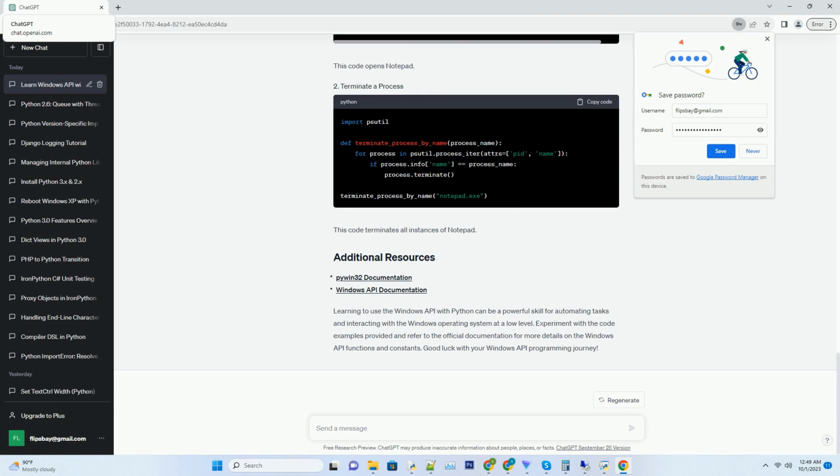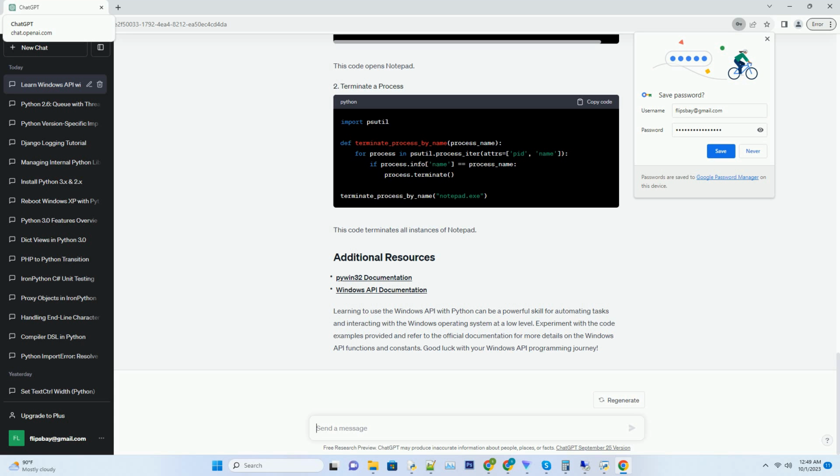To get started, you need to import the Pywin32 library, which provides Python bindings for the Windows API. Let's start with some basic operations on Windows. This code retrieves the currently active window and prints its title. This code enumerates all open windows and prints their titles using the EnumWindows function. Replace HWND with the window handle of the target window.